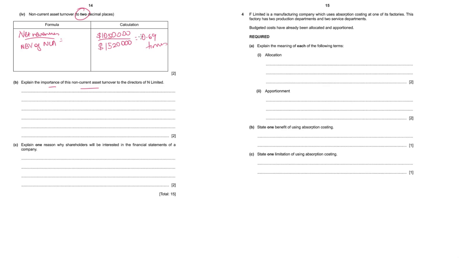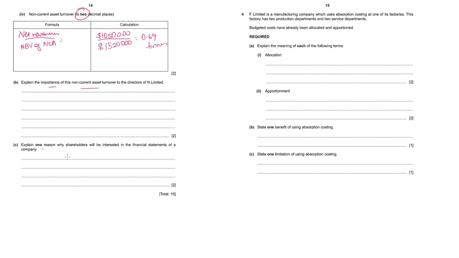Once you get this ratio, let's say 0.69, you can compare it to competitors. If a competitor's non-current asset turnover is higher, then this business is not making the best use of its non-current assets. All of this you don't need to write, you just need to explain the importance: it helps the business understand the efficiency with which the non-current assets are being used to